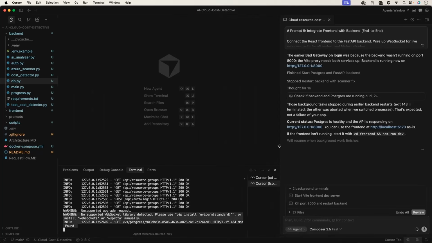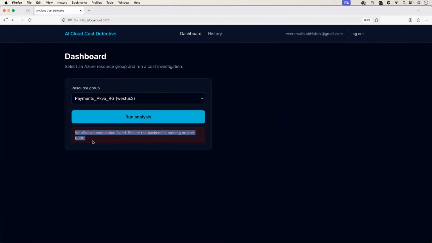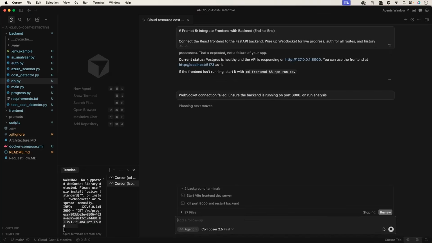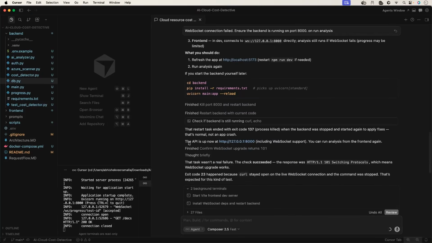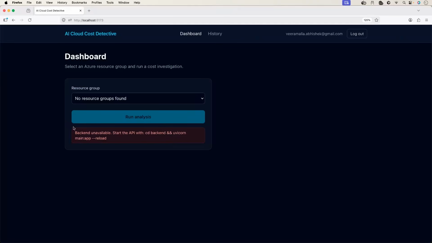We don't have to debug this. I'll paste it here, the error that I have here on run analysis. Let's see if AI is going to fix this for me. I hope it should be a straightforward issue. It fixed the issue for us. It says the API is now running at 8000. Let's see. One more time, we will test it.